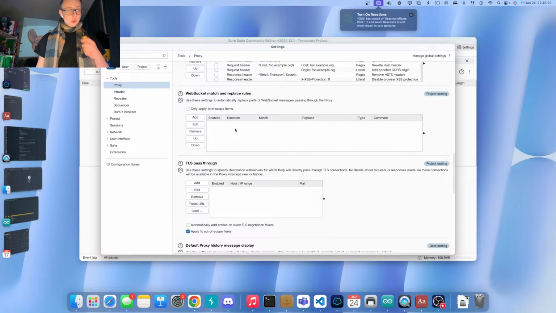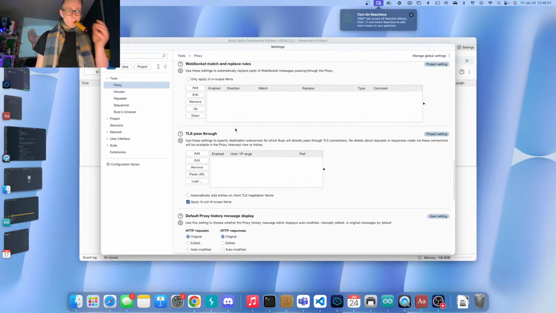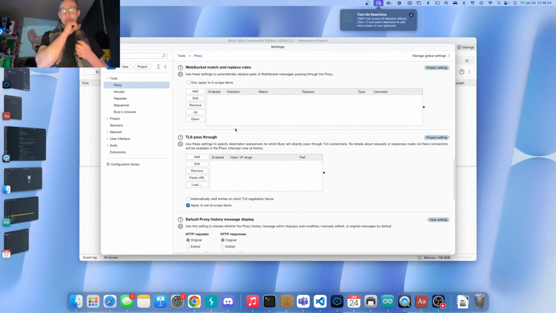WebSocket match and replace rules, simple, same thing. This is really cool, by the way, because when I was starting with this kind of stuff, when you wanted to test WebSockets, you had to actually write your own WebSocket proxy, which converts it to HTTP requests, which could then be read by Burp Suite. And of course, it's different because your WebSocket proxy would keep open the connection. Every time packets were sent, it would seem like an HTTP request. So it's different. Believe me, it's a lot different than before.